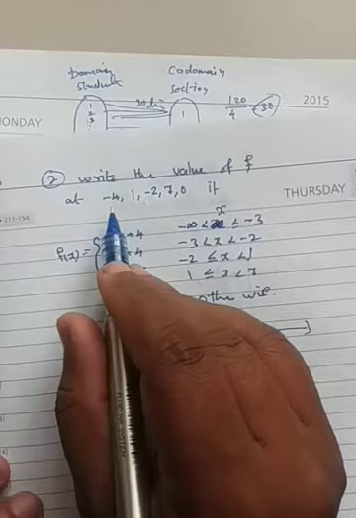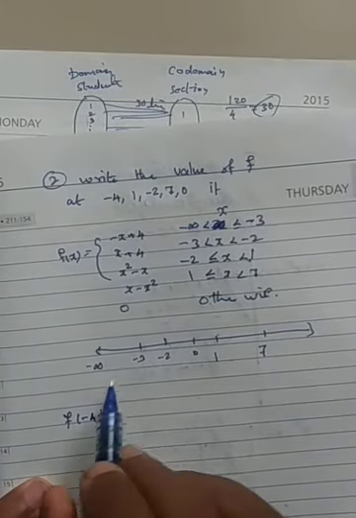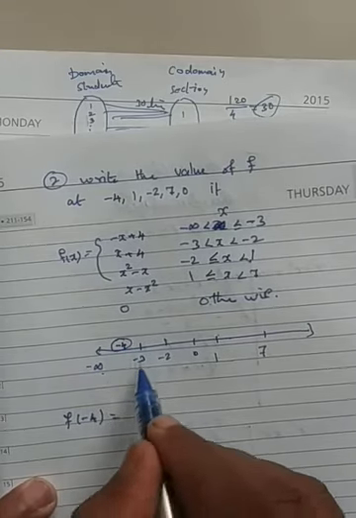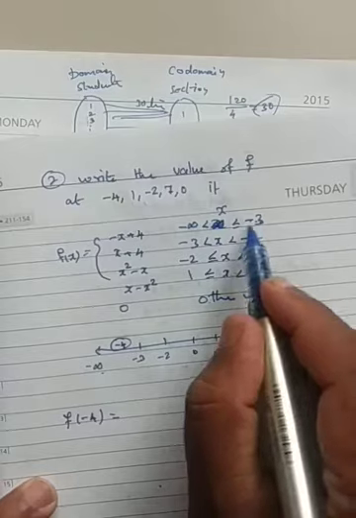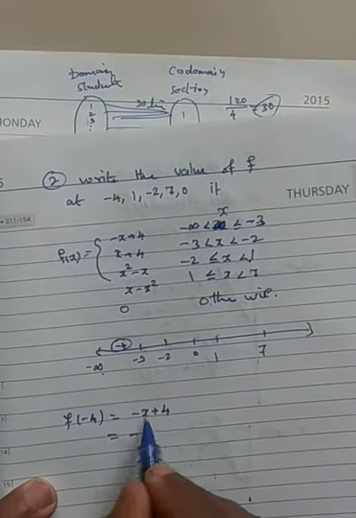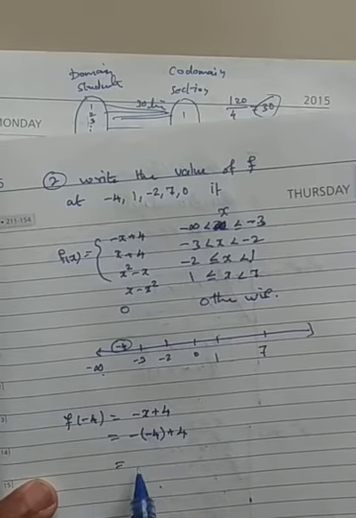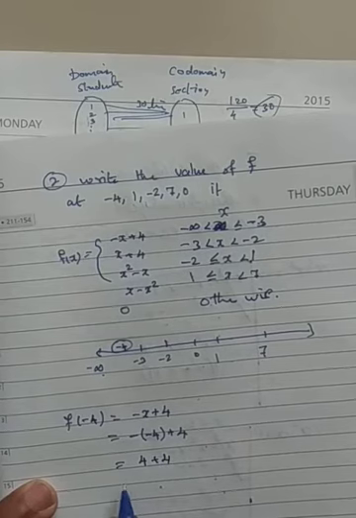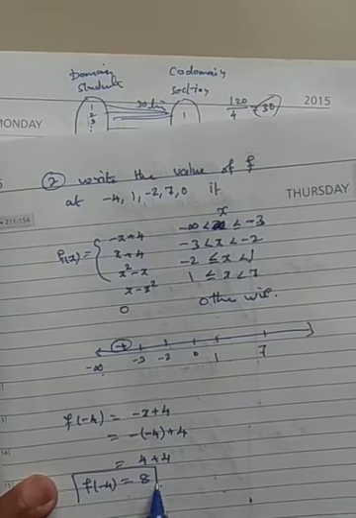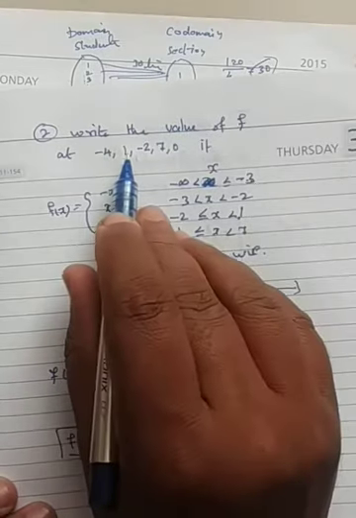First value is f of -4. Where will -4 be? Between minus infinity and -3, here. So the function is -x plus 4. In place of x, you put -4: minus into minus is plus 4, plus 4, that is 8. That is the value of f of -4. We got it, right? Okay.